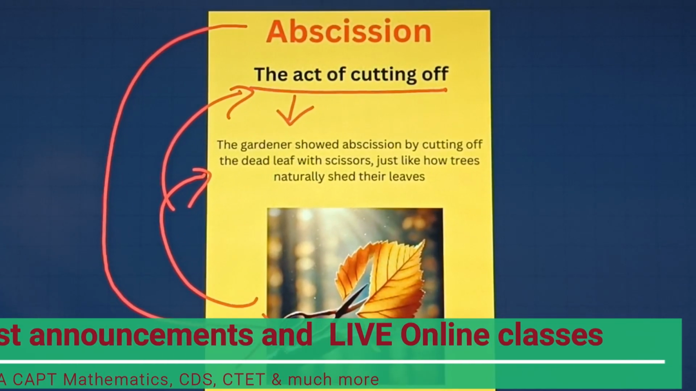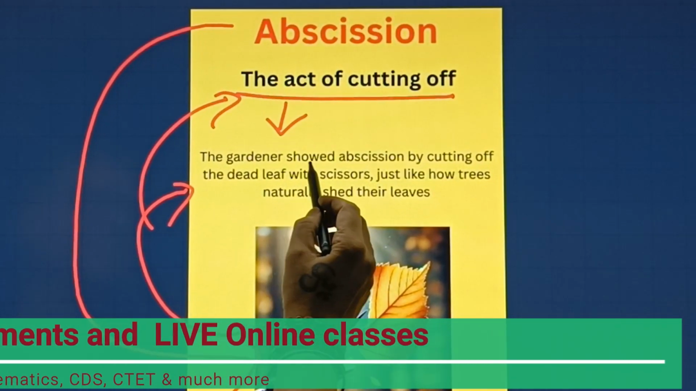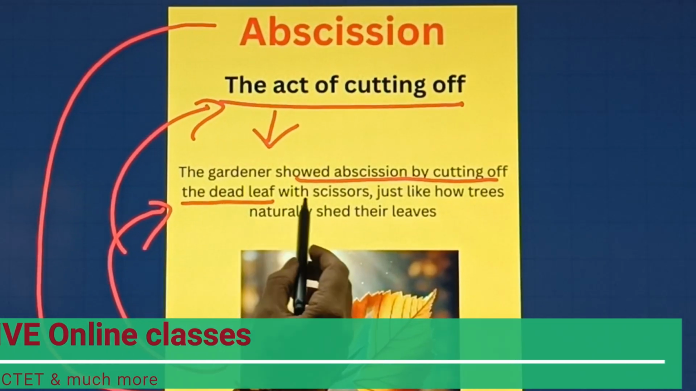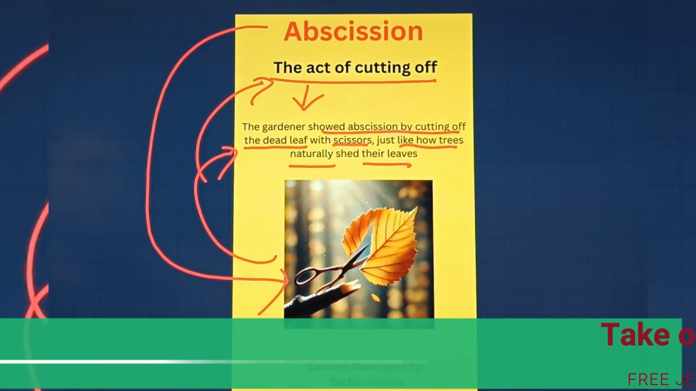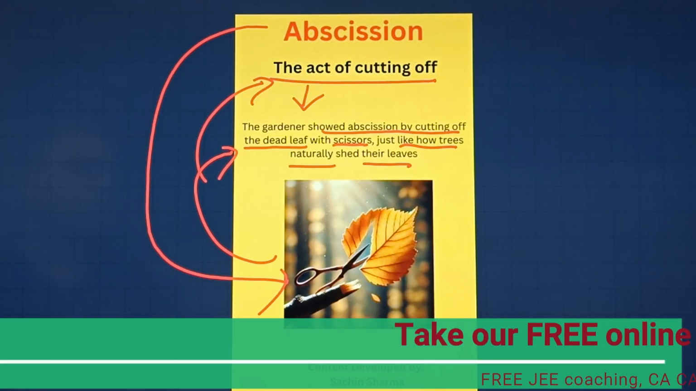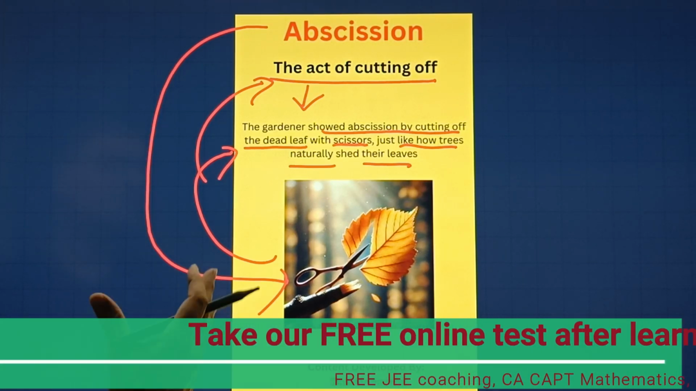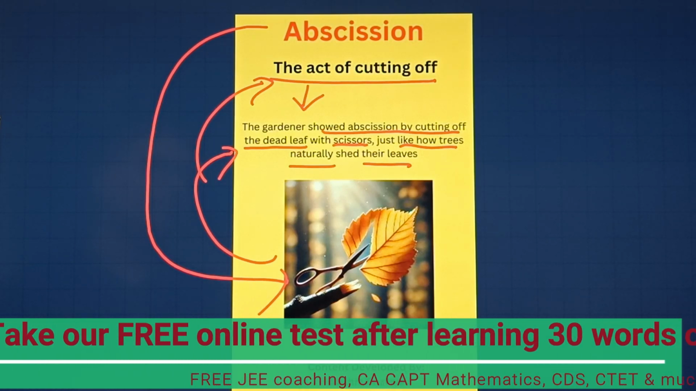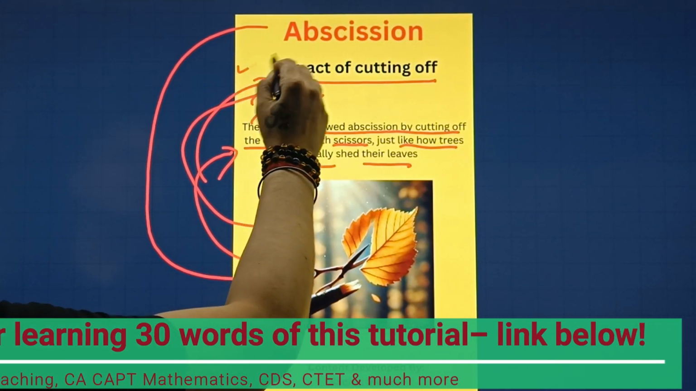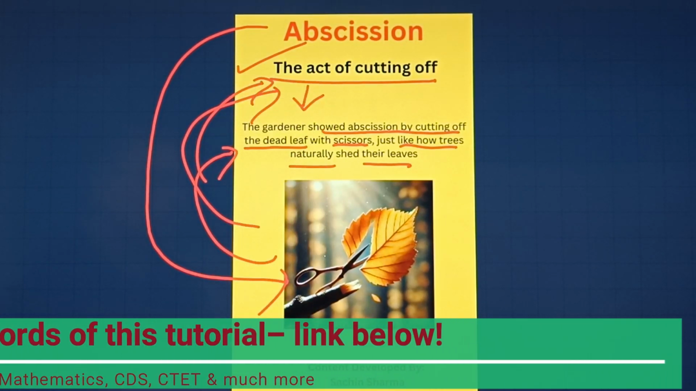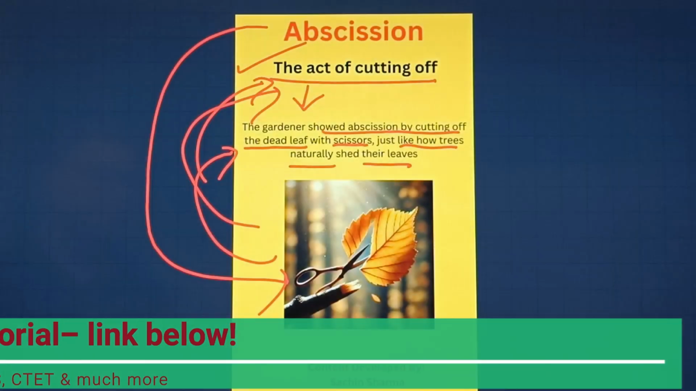The gardener showed abscission by cutting off the dead leaf with scissors, just like how trees naturally shed their leaves. In this manner, you can easily learn the meaning of these words, because these pictures are AI generated and which is related to the meaning of this particular word, which is very interesting. Now let's move towards our next word.